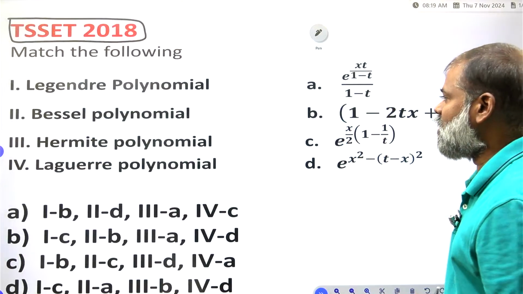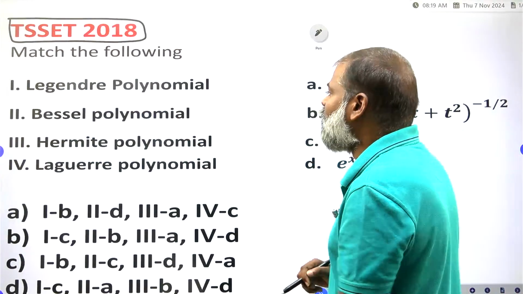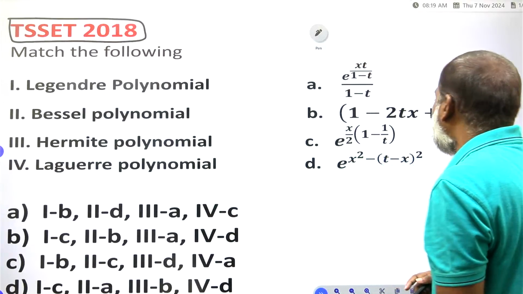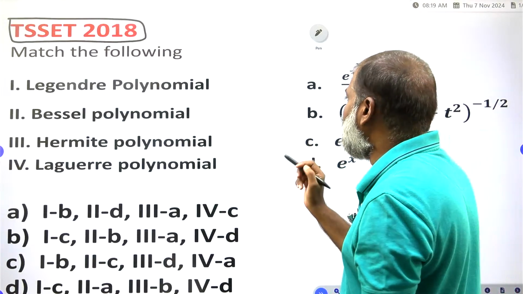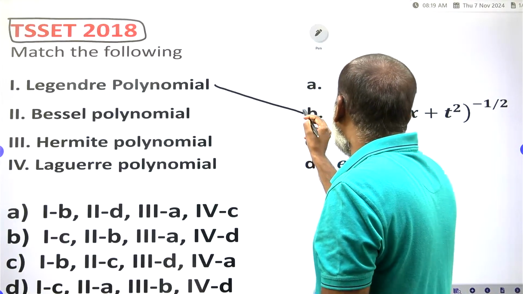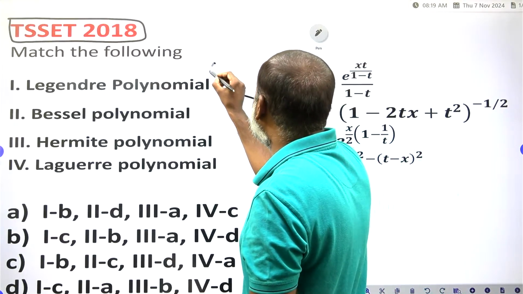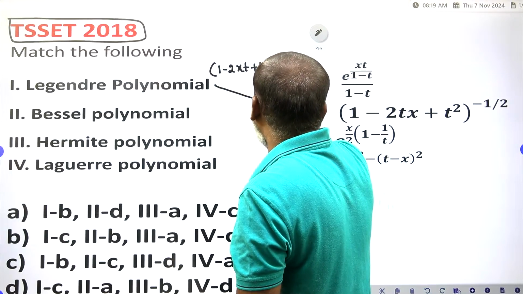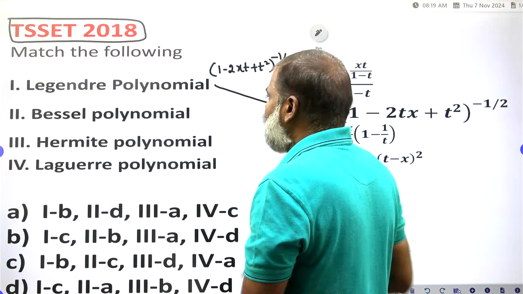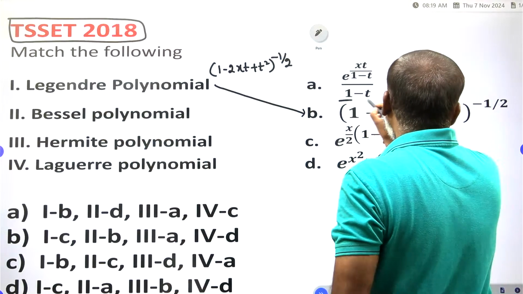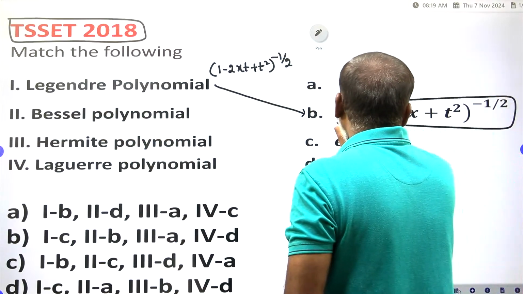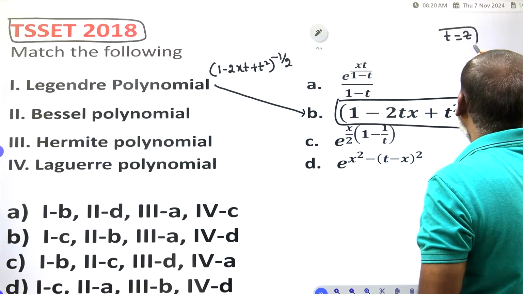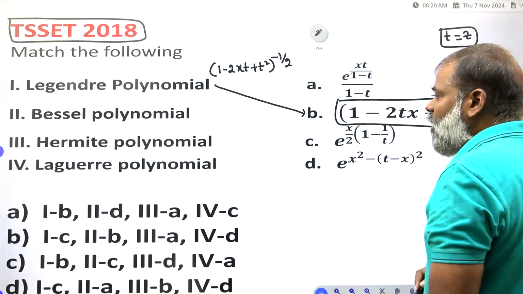Now you have to adjust. What is the generating function of a Legendre polynomial? The Legendre polynomial generating function is equal to 1 minus 2xt plus t square, the whole to the power of minus 1 by 2. Correct? In terms of z, they are giving the options in terms of t. You have to take t as z. So therefore you are getting the Legendre polynomial.